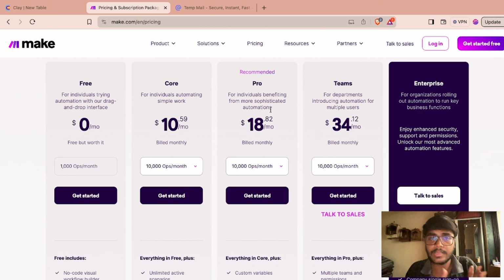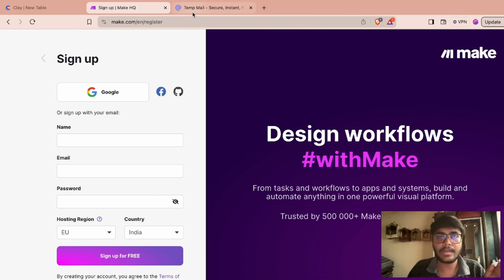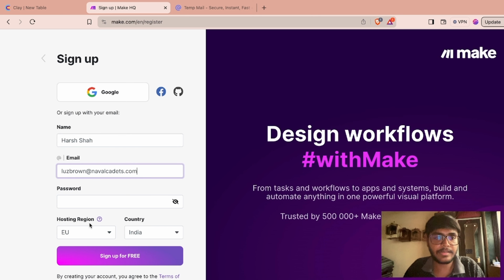Here, as usual, you have to put in your email, name, and password. Let me do that. Okay, maybe it won't work. Let's see.